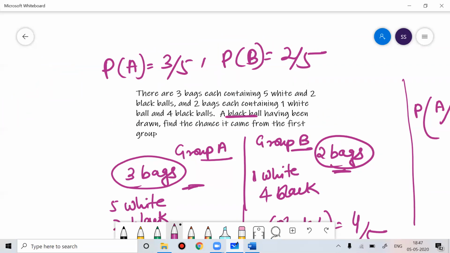Suppose there are 2 bags, bag 1 and bag 2. Then the probability of selecting bag 1 is 1 by 2, and the probability of selecting bag 2 is 1 by 2.